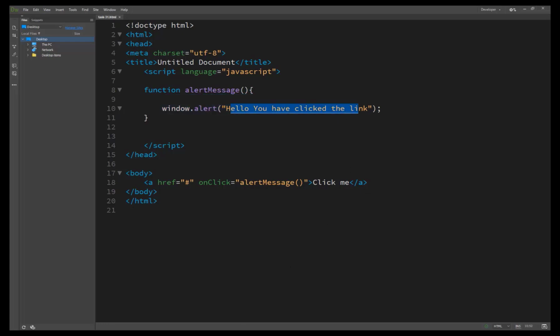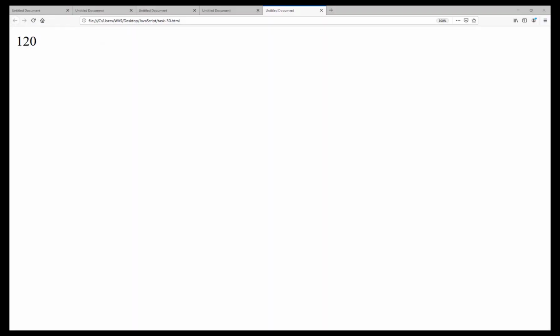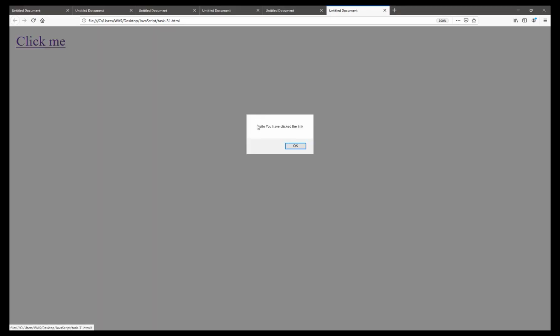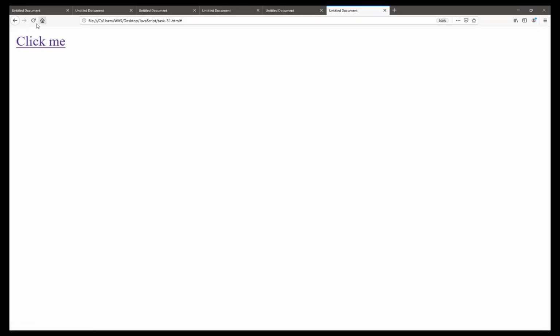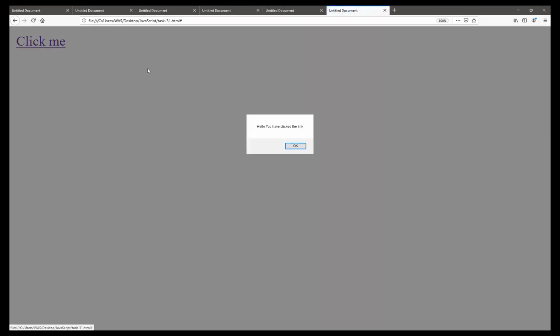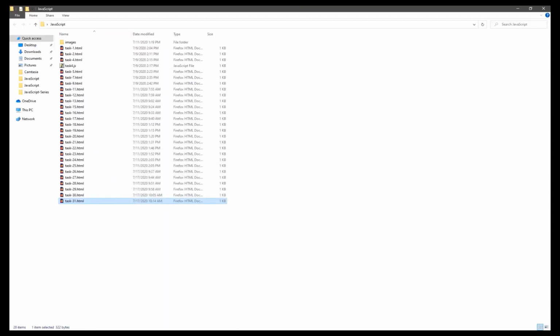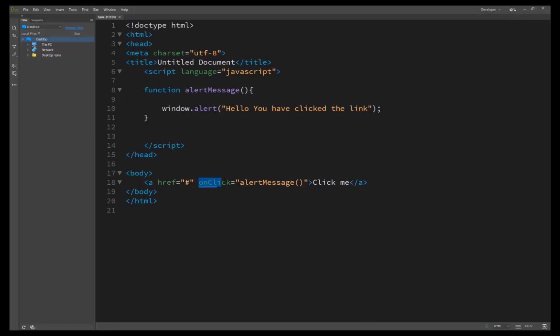So we open our task, and here is the click me link. When we click here, the message shows: hello, you have clicked the link. This is basically the JavaScript method of passing a tag and using the onclick event handler.